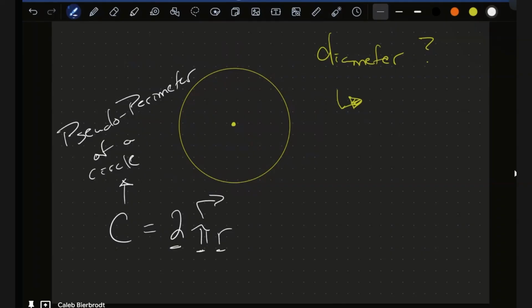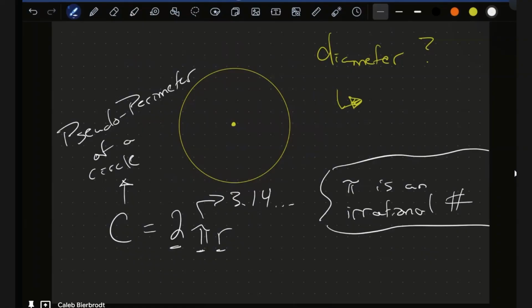So what is pi? Relatively, like, 3.14. Exactly. So 3.14, and then it can go on, right? Pi is an irrational number, which means what? So pi being an irrational number is a number that cannot be expressed as a fraction. It will go on and on forever. So pi goes on to infinity.